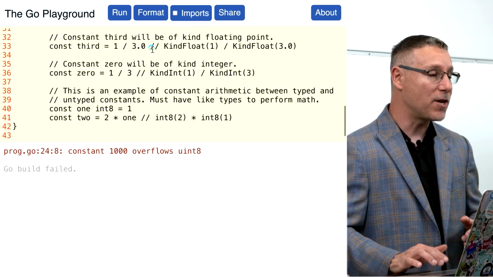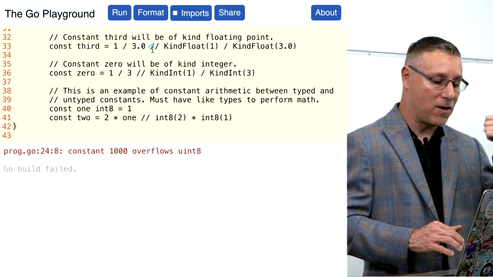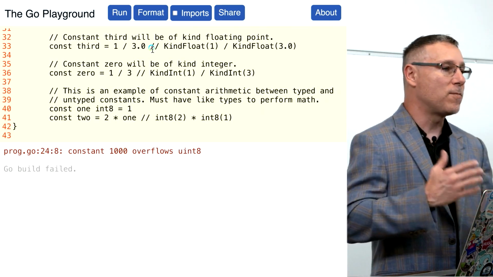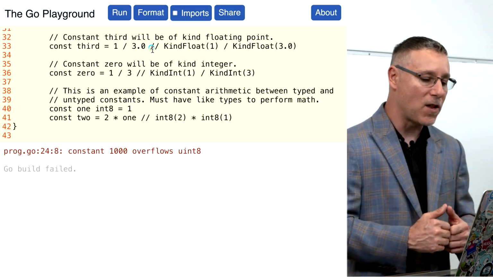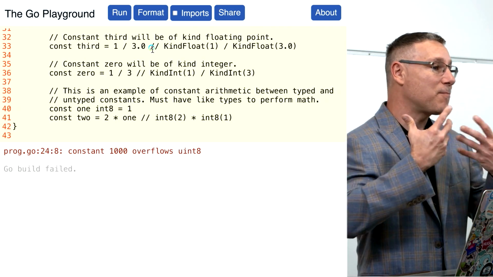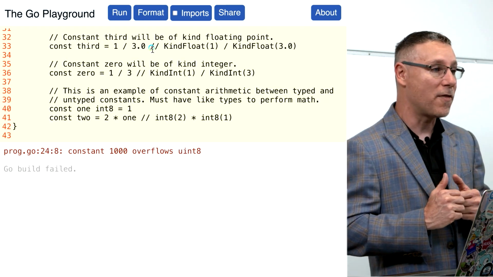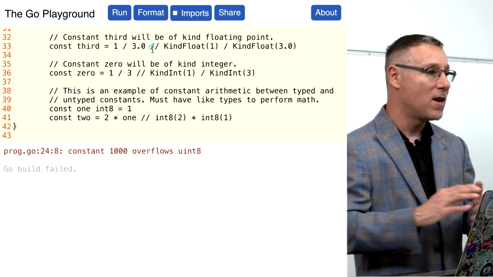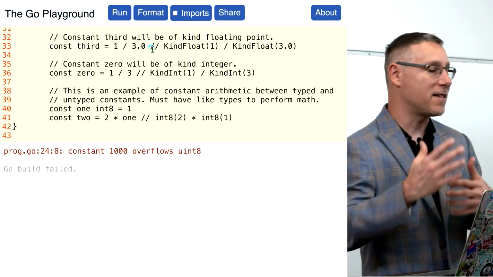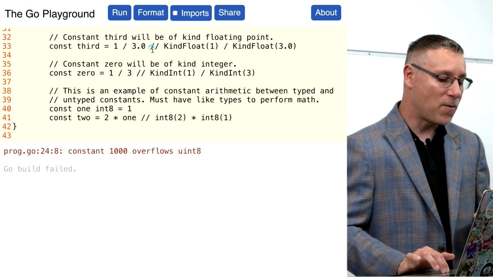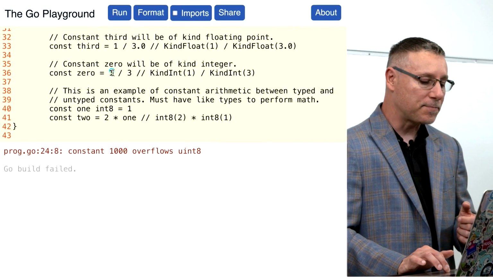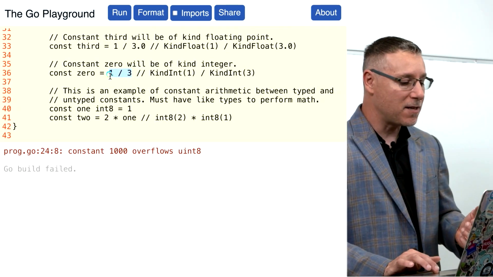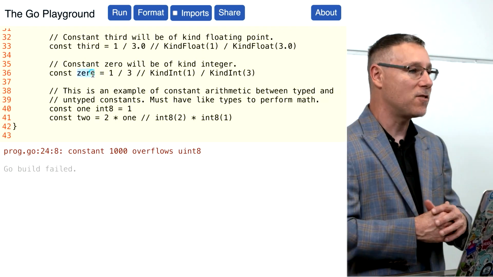We have the same thing here on line 33. We've got an integer of kind, right, number 1 of kind int being divided by 3.0 of kind float. Float promotes over int, so that 1 becomes kind float, and we have technically the mathematically exact representation of 1/3. We're maintaining its constant, right? It's a constant third, so it maintains its mathematically exact representation. But if we look at the next one here, we notice that these are both of kind int. There's going to be no conversion to float, which means that this is going to be a constant of kind int. It's going to have to be 0.